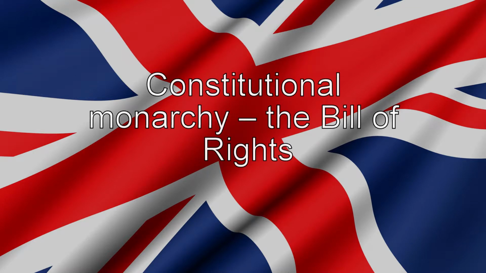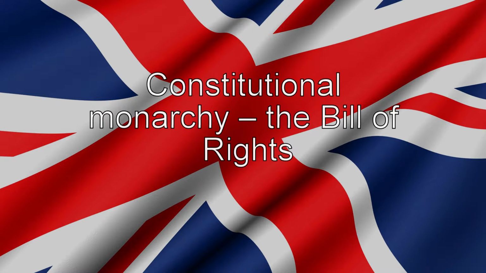Constitutional monarchy. The Bill of Rights. At the coronation of William and Mary, a Declaration of Rights was read. This confirmed that the king would no longer be able to raise taxes and administer justice without agreement from Parliament. The balance of power between monarch and Parliament had now permanently changed.